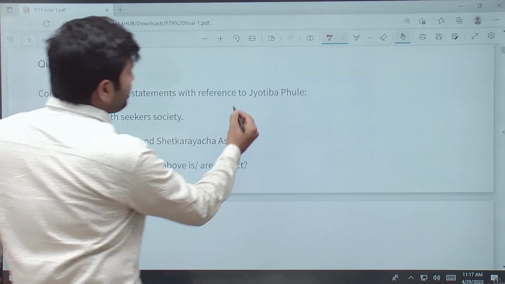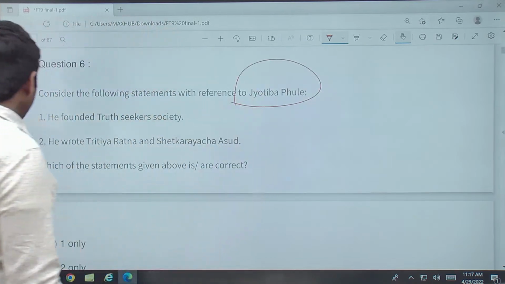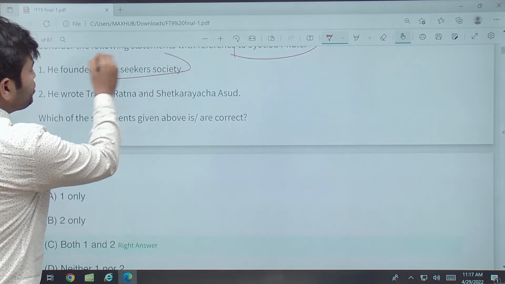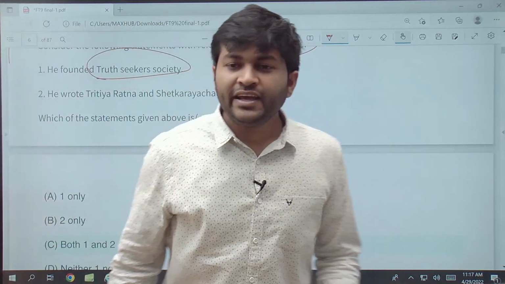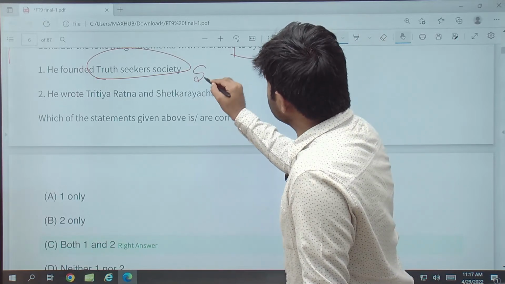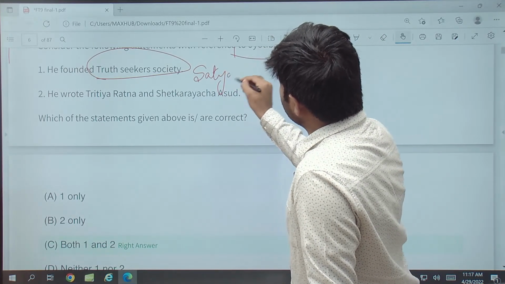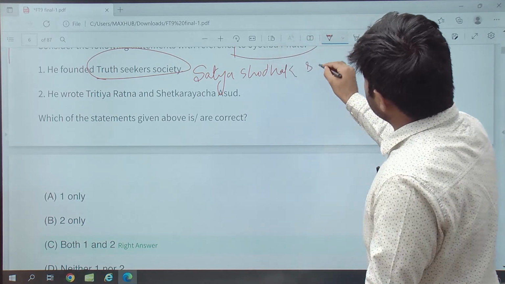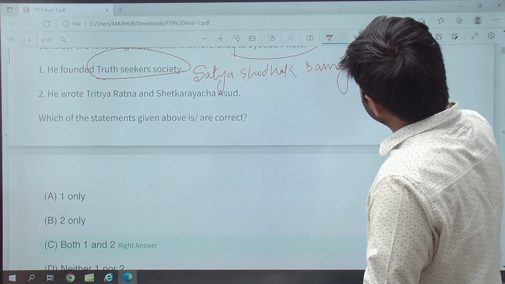Jyotiba Phule founded the Truth Seekers Society. What is this Truth Seekers Society? It means Satya Shodhak Samaj. Yes, this is correct.